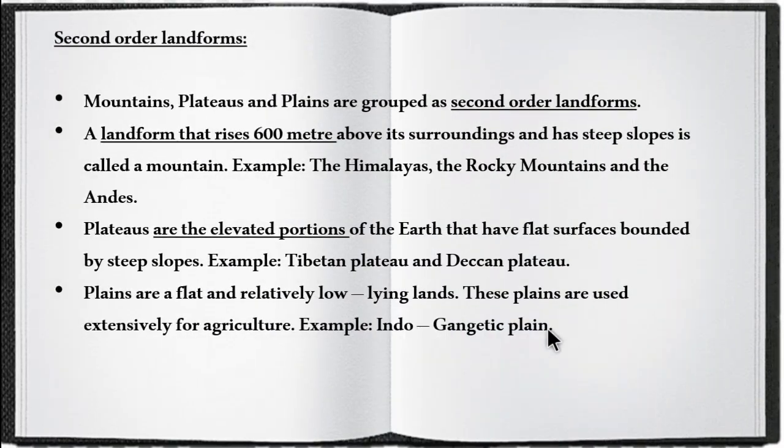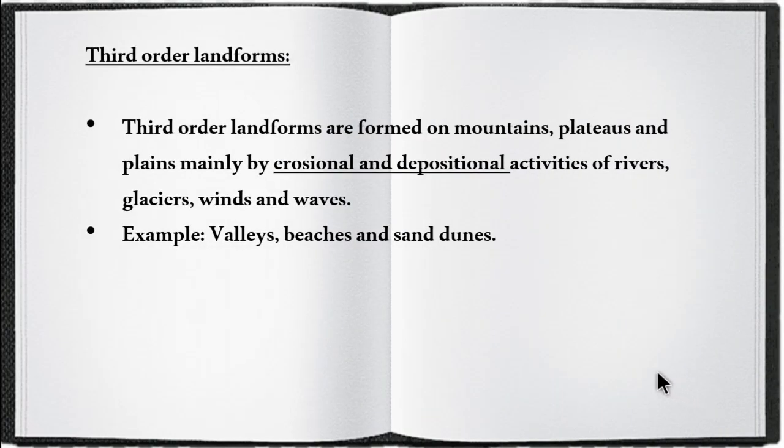Then moving on to second order landforms. Mountains, plateaus, plains all come under second order landforms. A landform that rises 600 meters above its surrounding and has steep slopes is called mountain. Examples are Himalayas, Rocky Mountains and Andes. Then plateaus are elevated portions. Example Tibetan Plateau and Deccan Plateau. Plains are flat and low-lying land. Example Indo-Gangetic Plain.